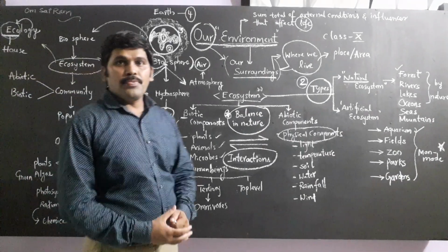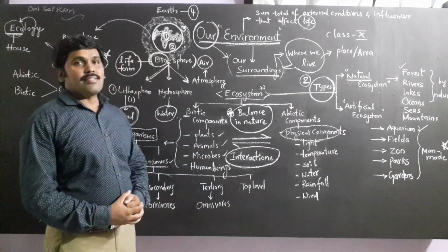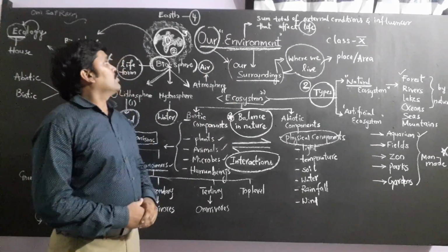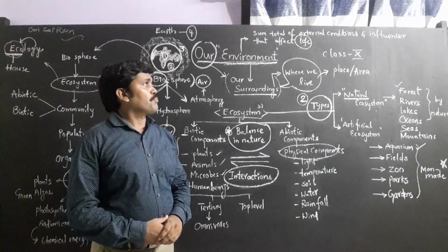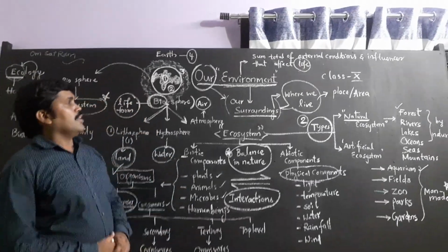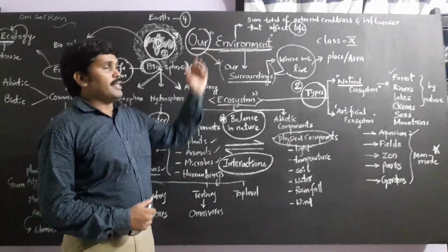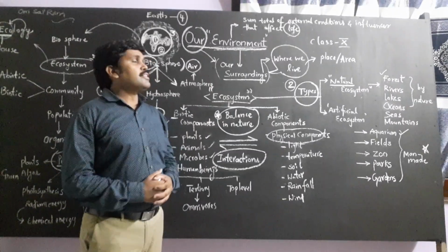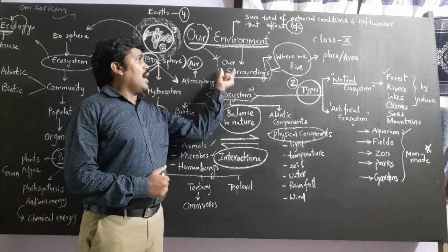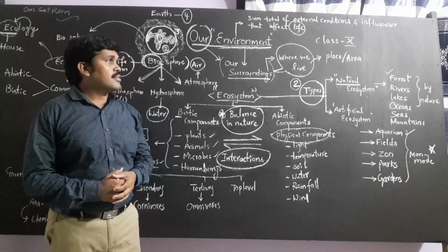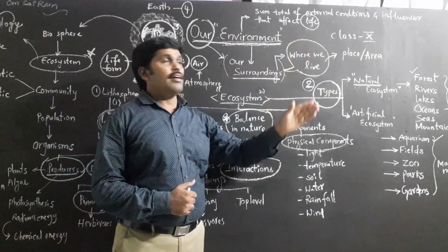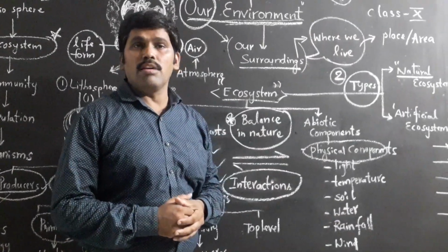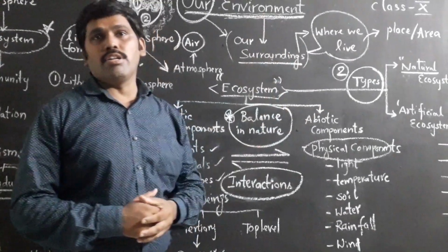Hi students, as a part of class 10th, I am going to explain a chapter called Our Environment. Generally we are using the term environment. So, what is the general meaning of environment? Environment is nothing but our surroundings. That means the place or the area where we live is generally called environment.